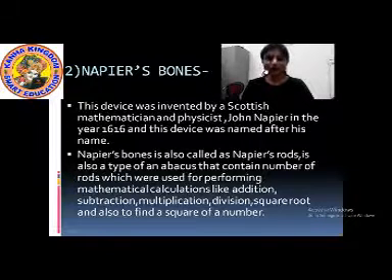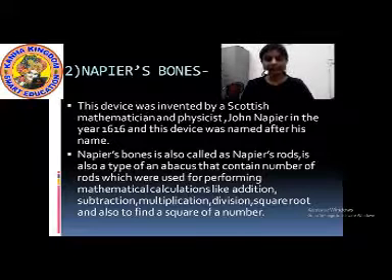This device was invented in the year 1616. Okay? And this device was named after him. Okay students, this device, Napier's bones, was named after this scientist, John Napier. This device was also called Napier's rod. Okay? This was also a type of an abacus.